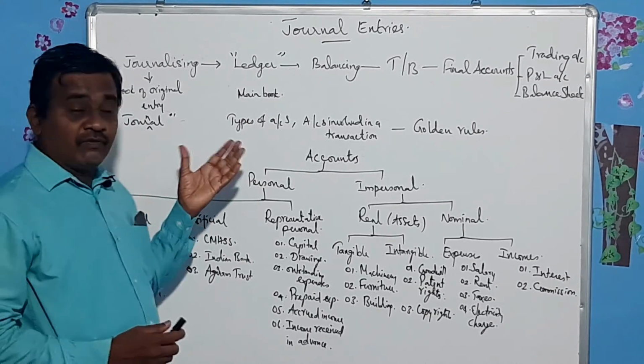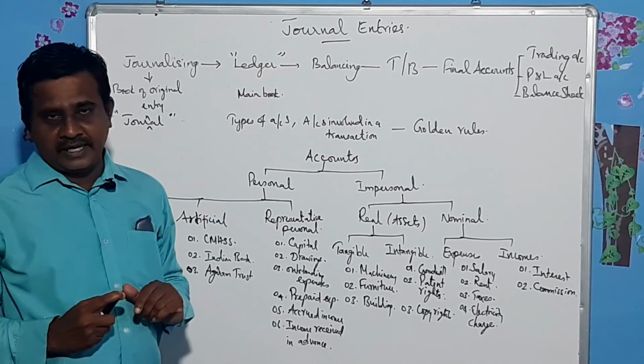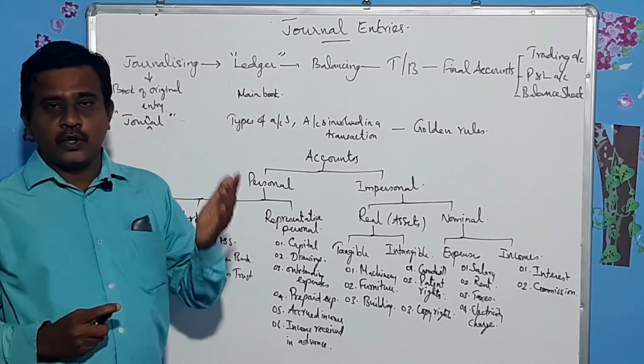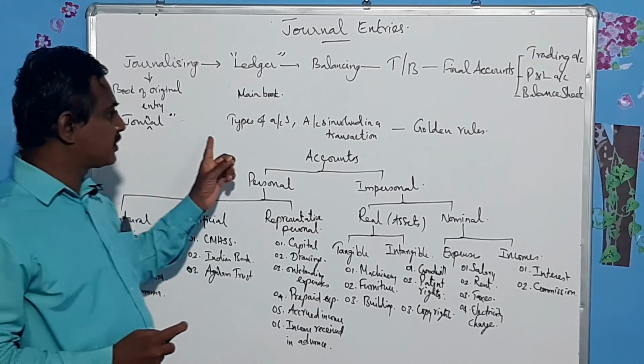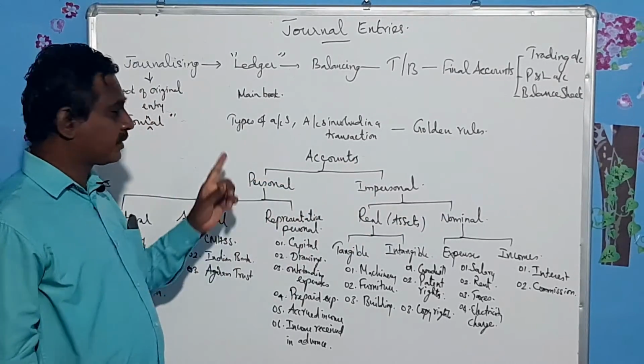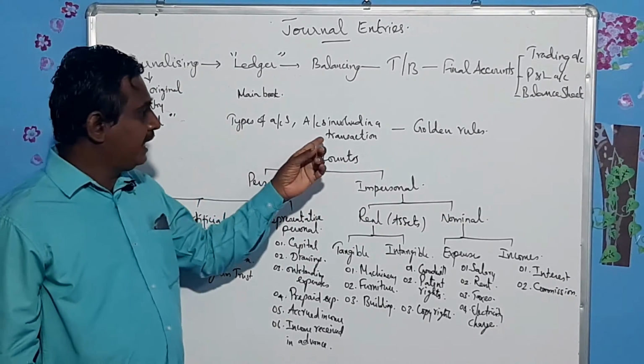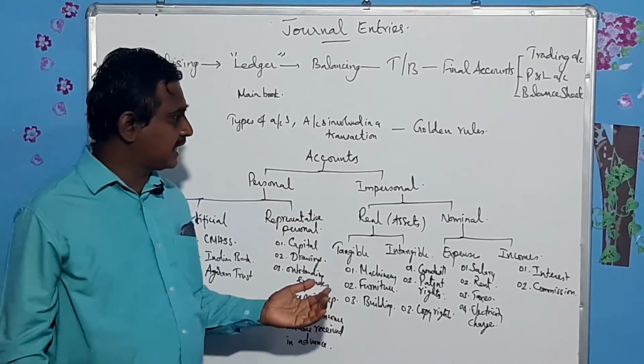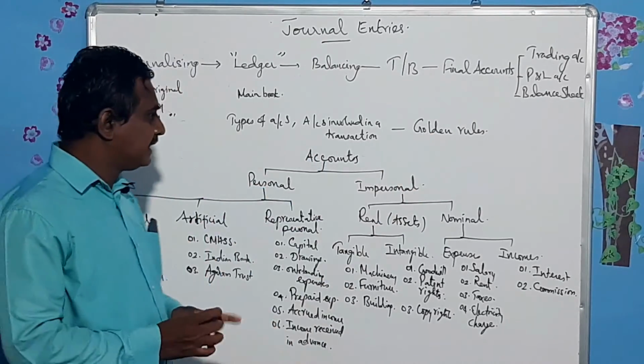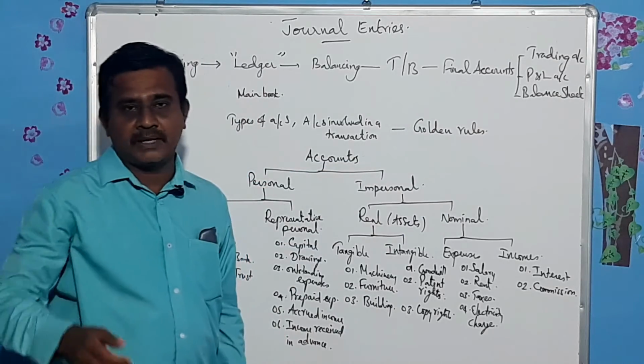Now to write the journal entries, to know how to prepare journal entries, you must know these three things: types of accounts, accounts involved in a transaction, and golden rules. These things can be learnt in the forthcoming classes.